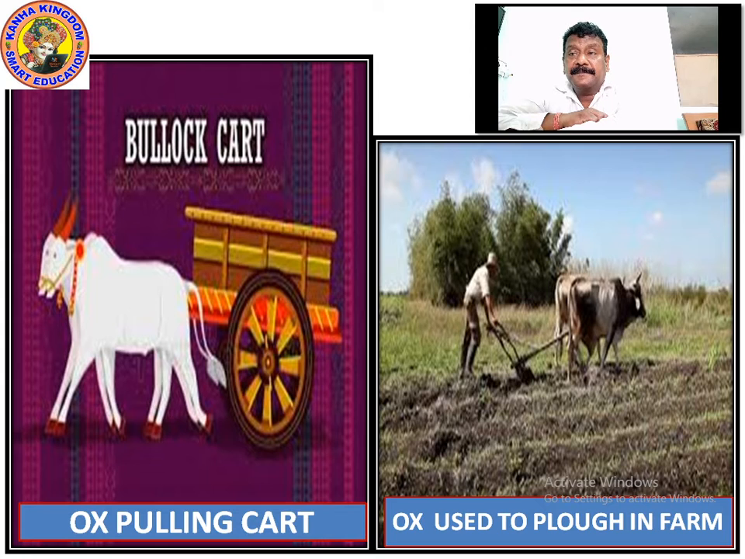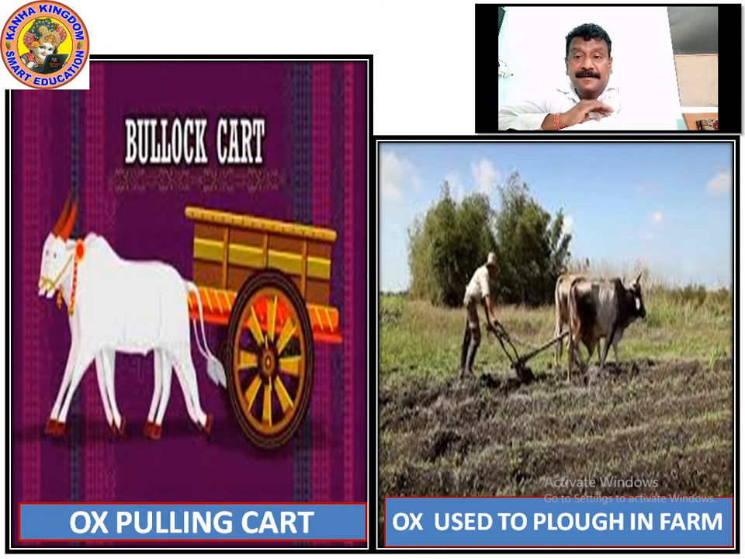And look at the first pic here where it shows bullock cart. What is bullock cart? Ox is pulling a cart. What is this cart? This cart is used for transportation of goods, transportation of grains which the farmer grows.